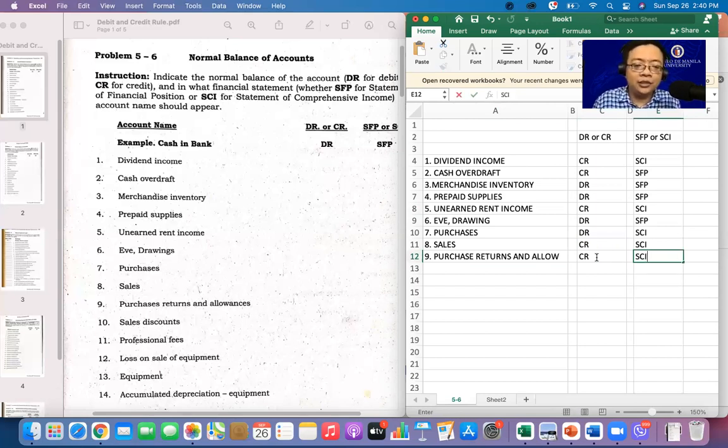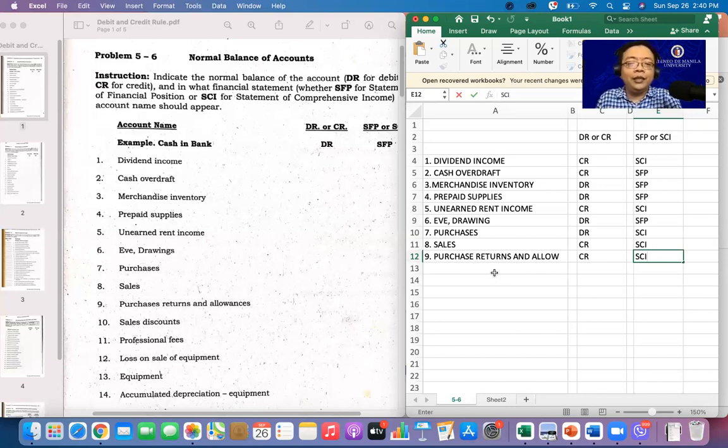We will discuss this thoroughly when we are now in the accounting for merchandising. But now, since you purchase inventory, and then you return, and you have an allowance, it is part of the contra purchase, meaning kabaligtaran. Just like your equipment, you have your contra asset, which is the accumulated depreciation. I think number 14 yan, later.